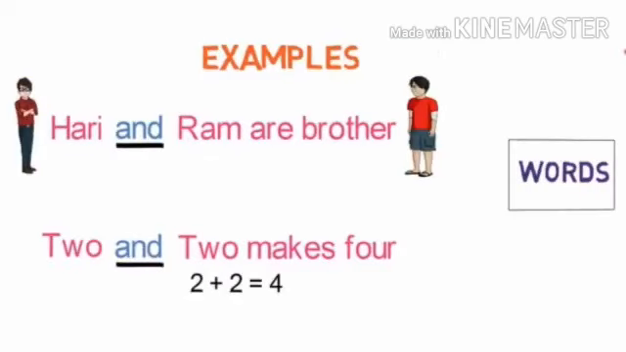Hari and Ram are brothers here. And is a connector between two words, Hari and Ram. And is thus joining these two words. Next, 2 and 2 makes 4 here. And is connecting words 2 and 2. And is thus joining these two words. Thus, and is a conjunction.